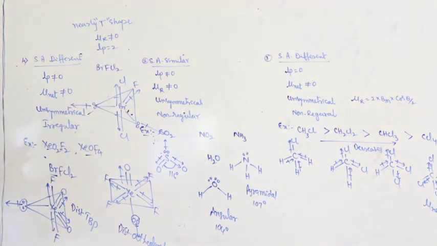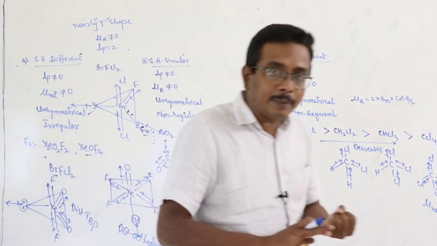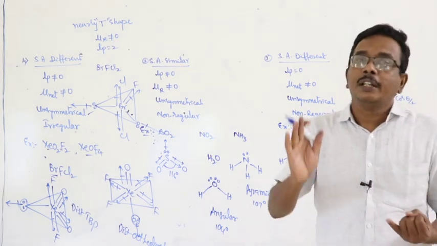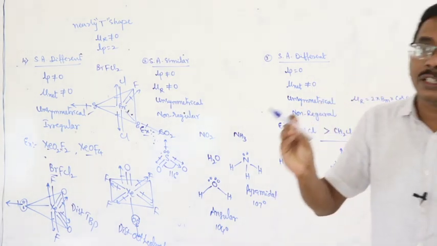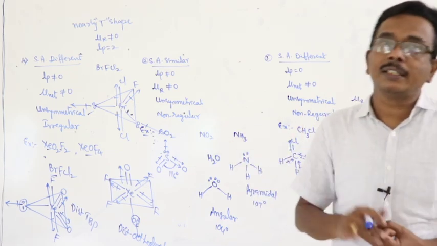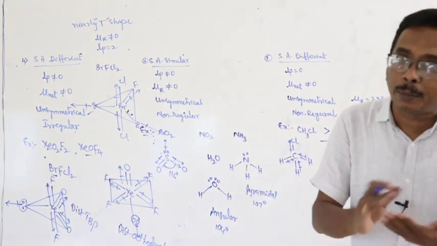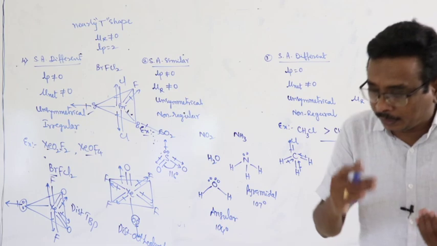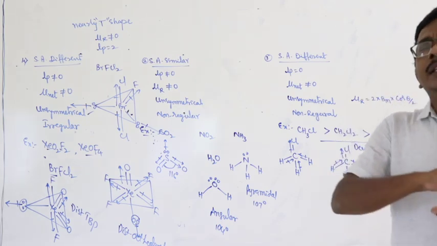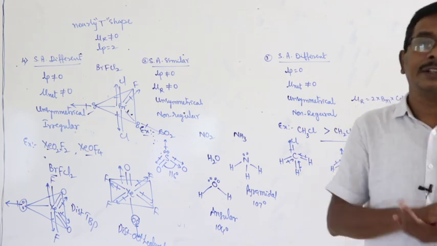That is about the different types of molecules with different bond moments, and here the reason is the presence of lone pair. First one, surrounding atoms are similar, number of lone pairs 0, net dipole moment 0, and the molecule is symmetric, bond angles are regular. Next, surrounding atoms are similar, number of lone pairs is not equal to 0, then automatically net dipole moment is not equal to 0, then the shape of the molecules may be changed and the bond angles may be varied.